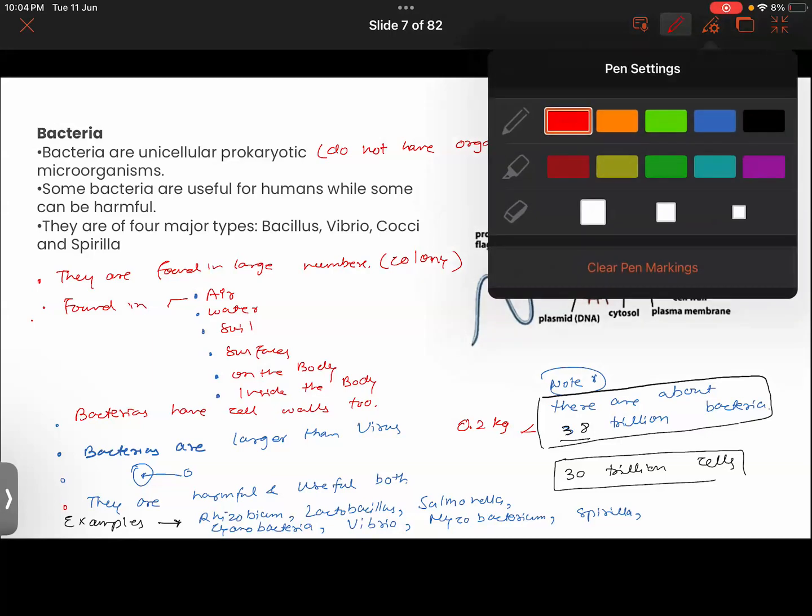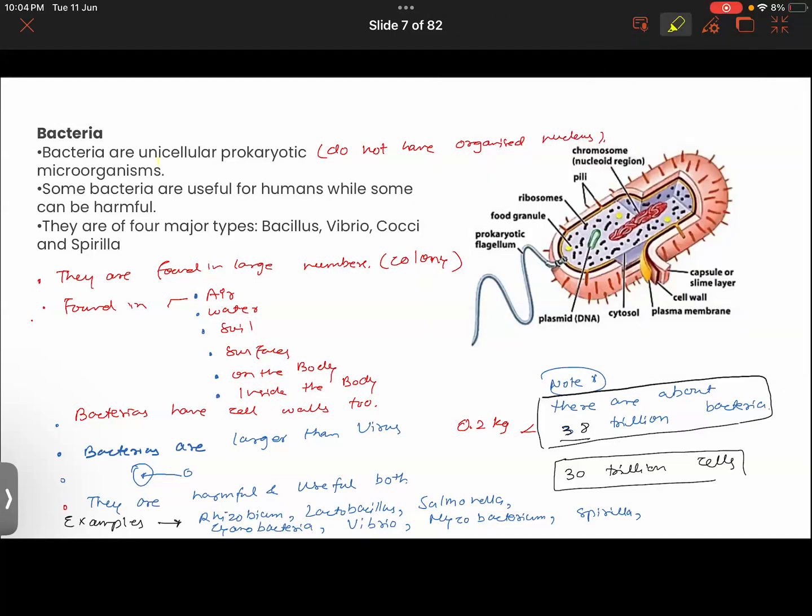So far what we have learned is that bacteria are just made up of one cell. They are unicellular. They are prokaryotic because they do not have an organized nucleus. They are found in large numbers, meaning in colonies. They can be found in air, water, soil, on surfaces of different things, on the body, inside the body. We learned this interesting number: 38 trillion bacteria are found in the body, roughly making up 0.2 kilogram of weight. Another interesting feature is that they have cell walls too. They are larger than the virus. They are harmful and useful both.